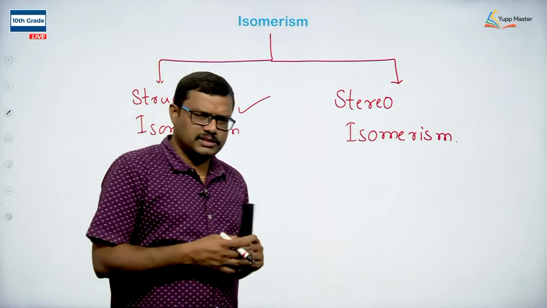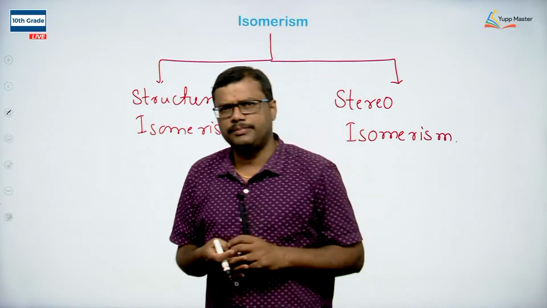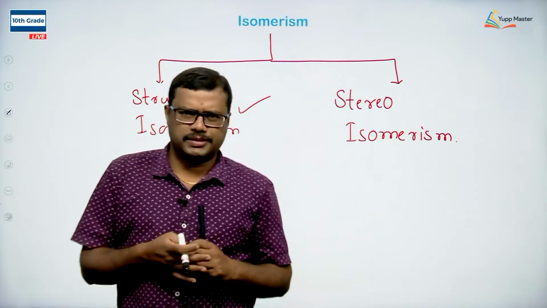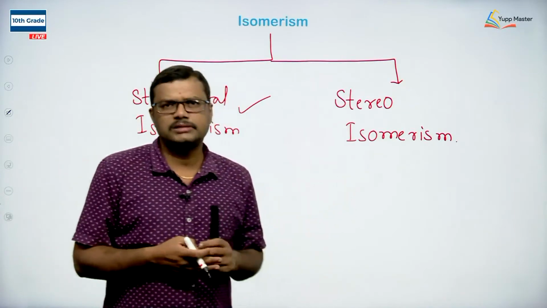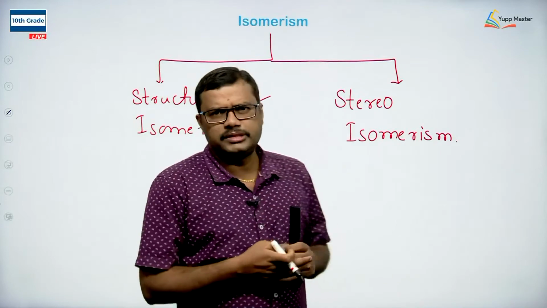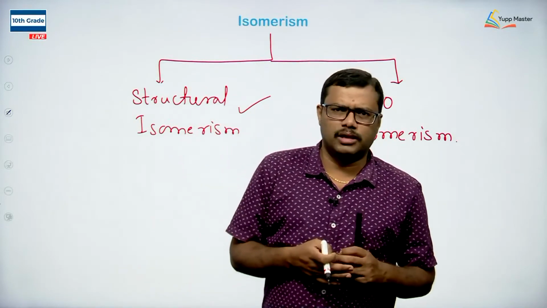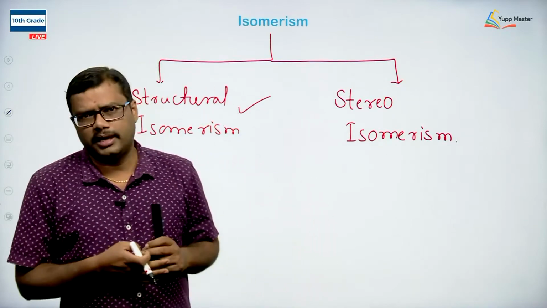Here, if the similar groups are present on the same side of the double bond, we take it as a cis isomer. If the similar groups or atoms are present on the opposite side of the double bond, we take that configuration as the trans isomer. Whereas optical isomerism can be seen when we have a chiral center, or asymmetric center, in the molecule. Its presence is essential in order to observe optical isomerism.